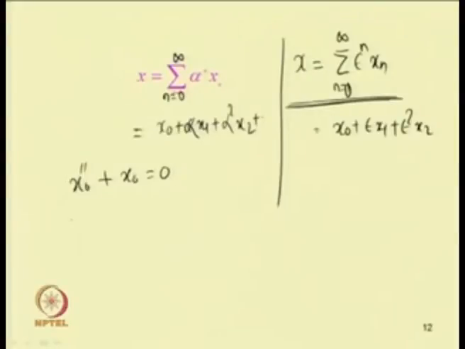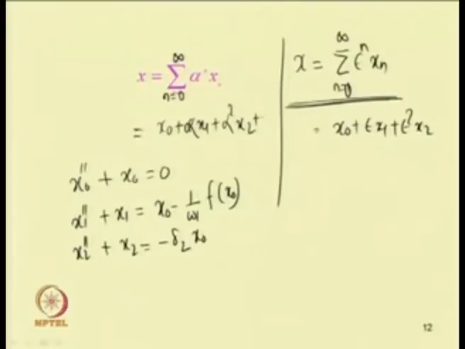Then the second equation will be x 1 double dash plus x 1, and this will be equal to x 0 minus 1 by omega 1 function of x 0. Then the third equation we get is x 2 double dash plus x 2. This will be equal to minus delta 2 x 0 double dash plus x 1 minus 1 by omega 1 del f x 0 by del x. So, in this way we can write the terms. So, higher order terms also can be written.